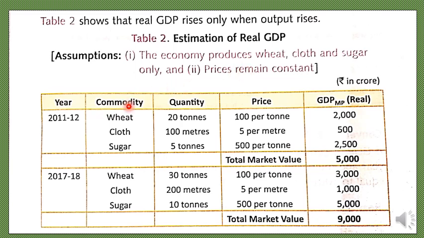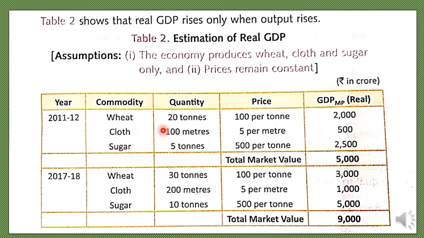So commodities are 3 in number, quantities of the 3 commodities in the previous year or the base year, the prices are given. Now prices are not changing, but the quantum of the goods has changed in the current year. The current year 2017-18, you see here that the quantum has changed. Quantity of all the 3 goods produced has increased, whereas the prices are same. Now what is the difference that we see? In the previous year, which is the base year,